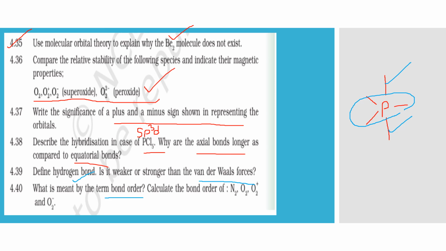And calculate the bond order of N2, O2, O2 plus and O2 minus. So we have done all of them. I covered all these in my presentation. So I have discussed maximum questions of the exercise and all the concepts. I hope it will help you and you'll be able to do well wherever these questions are asked.